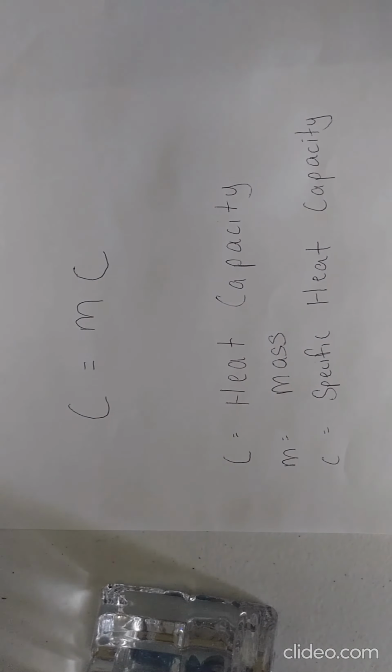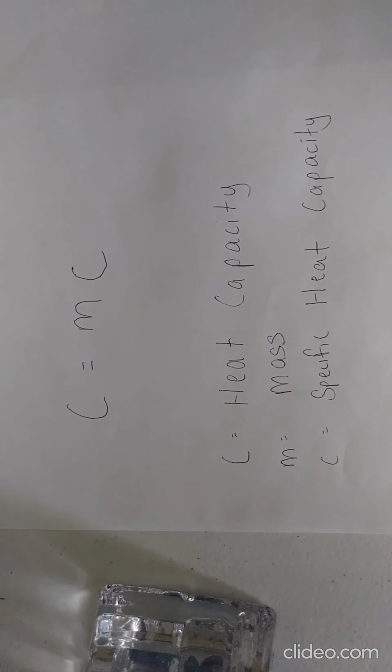Now, I know what you're thinking. What in the world is specific heat capacity, random video guy? Well, specific heat capacity, often denoted as a lowercase c, is the amount of heat energy required to raise 1 gram of a substance by 1 degree Celsius. Huh? Aren't those two definitions the same? No, there's one key difference.